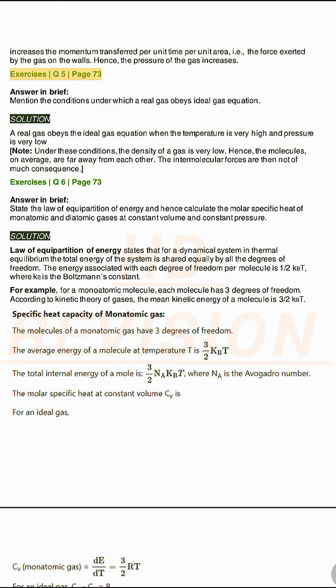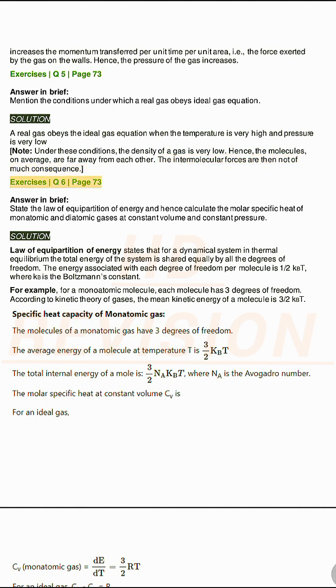Exercises Q5, page 73. Answer in brief. Mention the conditions under which a real gas obeys the ideal gas equation. Solution. A real gas obeys the ideal gas equation when the temperature is very high and pressure is very low. Note, under these conditions, the density of a gas is very low. Hence, the molecules, on average, are far away from each other. The intermolecular forces are then not of much consequence.